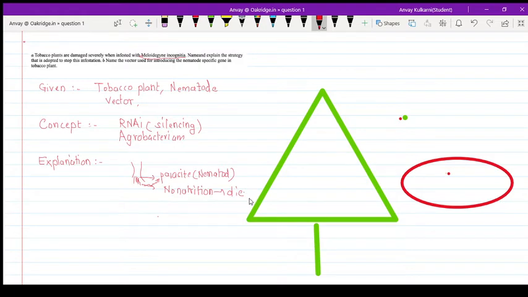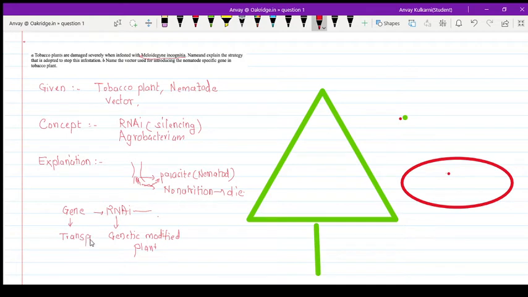So what strategy do we have to use to stop this infestation? We use the strategy that is called the RNA interference strategy. What is the aim of this strategy? To produce a genetically modified plant. How? By introducing the gene. The gene is nothing but the transposons.